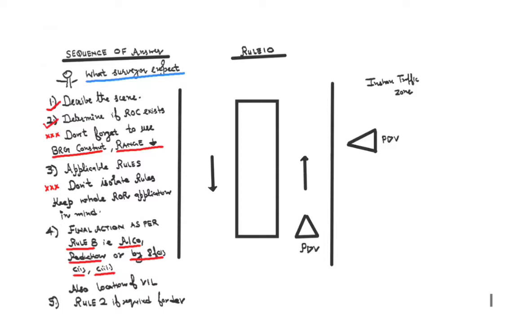Once you've done that, then you will start calculating in your mind how will rules apply. So when you are thinking about the rules, don't isolate the rules. Keep whole ROR book into your mind while applying the rules. That becomes my third point. And fourth point is final action will be as per rule number 8.